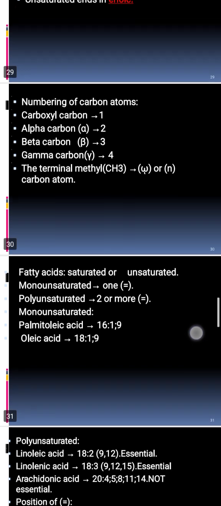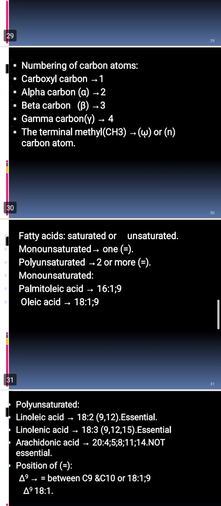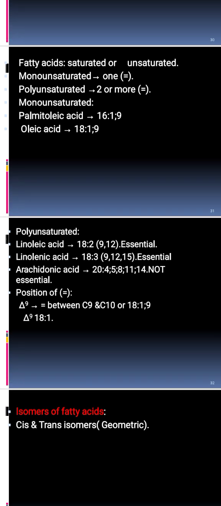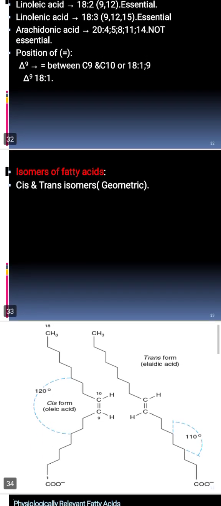But when we say the calculation is numbering as 18:1, 9, this means that we have 18 carbon atoms, and a single double bond between carbon number 9 and carbon number 10. Also, we can say delta 9, 18:1. So delta means that the double bond is between carbon number 9 and carbon number 10.